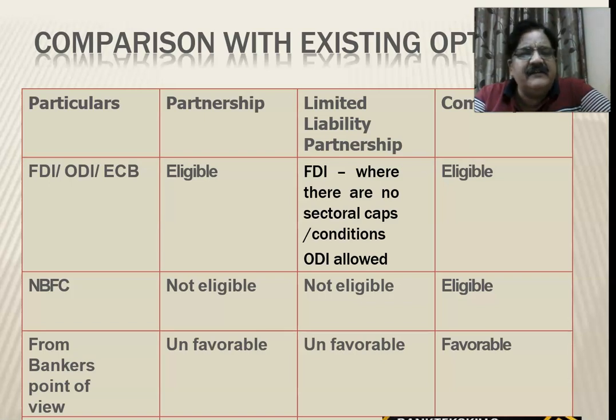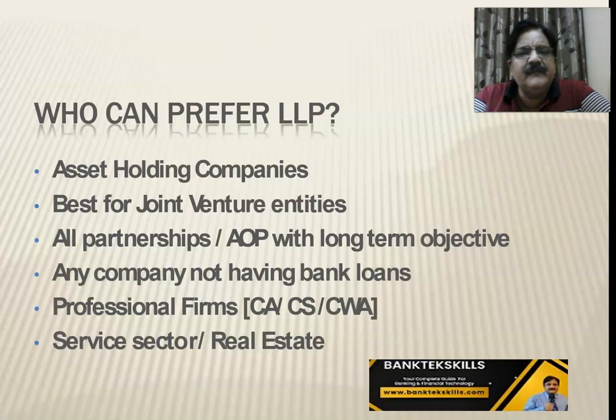FDI, foreign direct investment, right? ODI, ECB, external commercial borrowings. Partnership is eligible. LLP, FDI, where there is no sectoral caps conditions, ODI is allowed. Company is eligible. NBFCs, public limited companies, they can form, but LLP and partnership, they cannot form NBFCs. From bankers' point of view, unfavorable partnership, LLP unfavorable, but company is favorable.